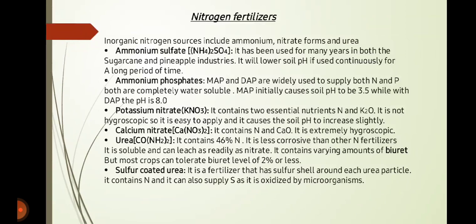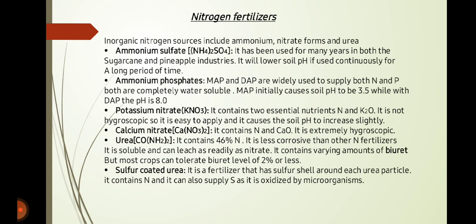Third one is potassium nitrate. It contains two essential nutrients, nitrogen and potassium oxide. It is not hygroscopic, so it is easy to apply and it causes the soil pH to increase slightly. Next is calcium nitrate. It contains nitrogen and calcium oxide. It is extremely hygroscopic. Next source is urea. It contains 46% nitrogen. It is less corrosive than other nitrogen fertilizers. It is soluble and it can leach as readily as nitrate. It contains varying amounts of biuret, but most crops can tolerate biuret level of 2% or less. Biuret is basically an organic compound that is related to the class of condensed ureas.